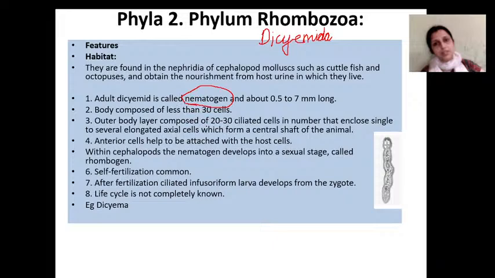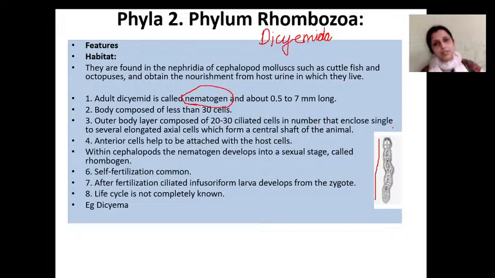This is a picture of the adult nematogen. The outer body layer is composed of 20 to 30 ciliated cells and it encloses elongated axial cells.